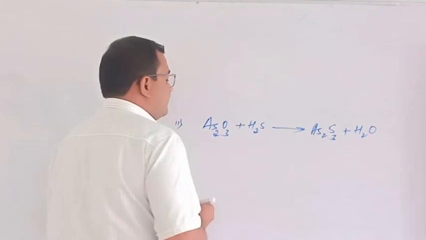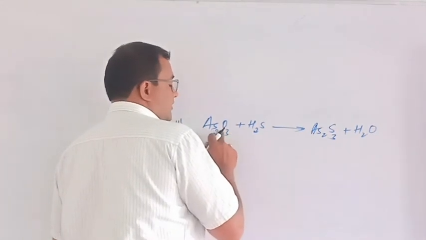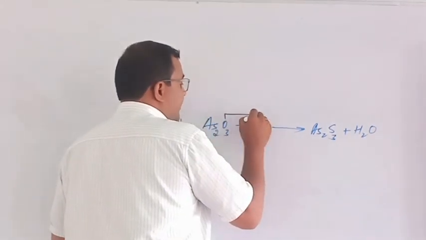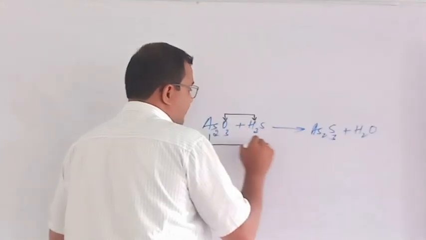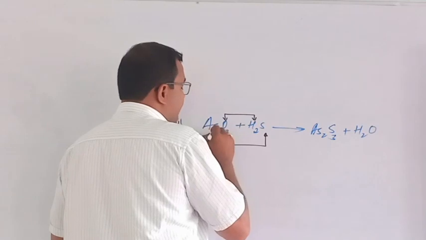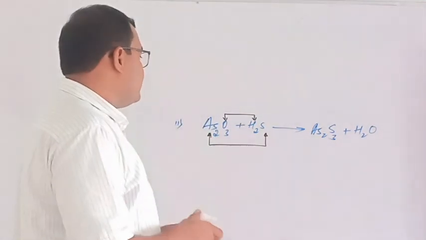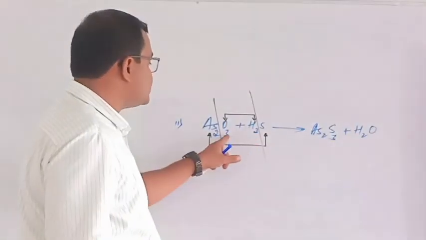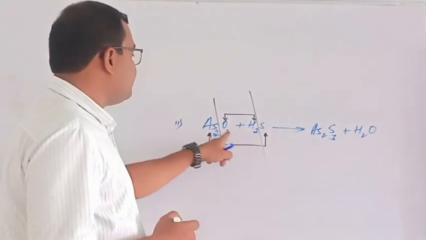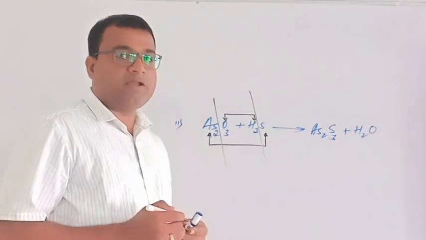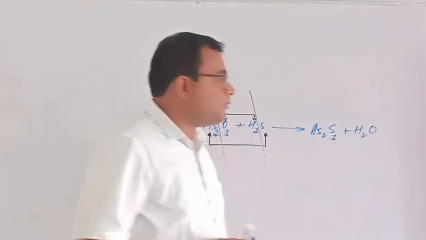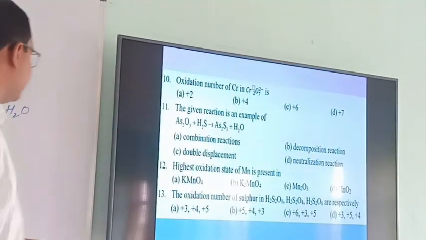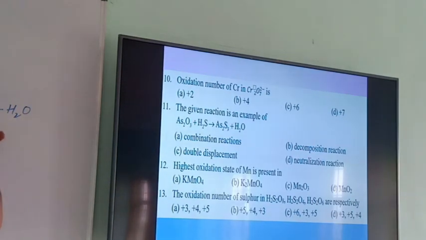This is straightforward. You can see arsenic was with oxygen, now it is with sulfur. That means this gets separated out and these two get separated out. So it is the best example of a double displacement reaction. There is a breaking of a molecule here, and a breaking of a molecule here. These two separated, these two separated. This displaces this one, and this displaces this one. So it is a double displacement reaction, and option C is the correct option.